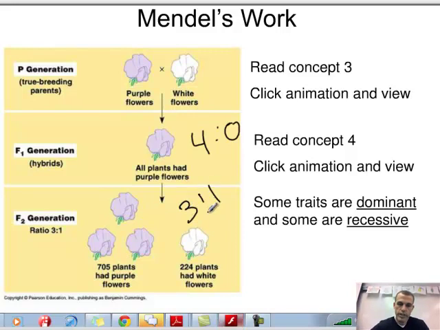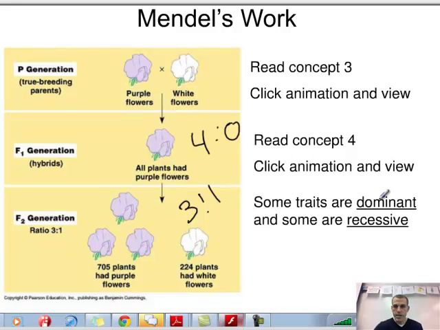So he noticed that the purple flower was the dominant trait. Recessive white was disappearing at the F1 generation, and then it reappeared at the F2 generation, in the numbers as you saw. So he used these terms, dominant versus recessive. In this particular case, purple was the dominant trait and white the recessive trait.